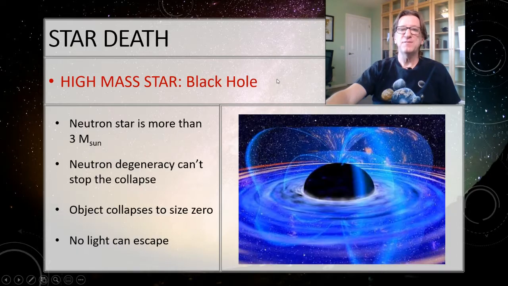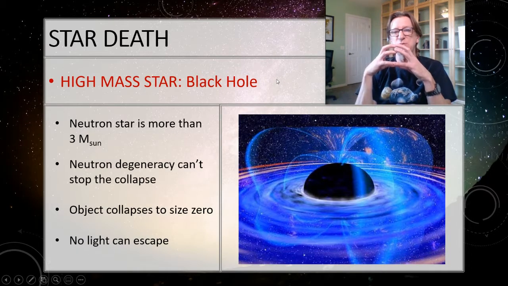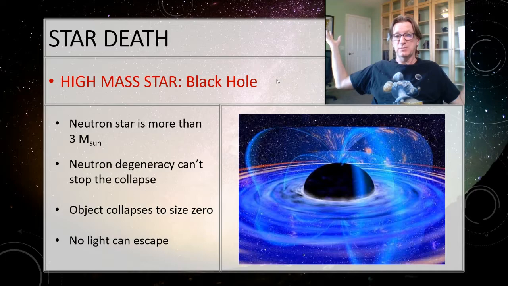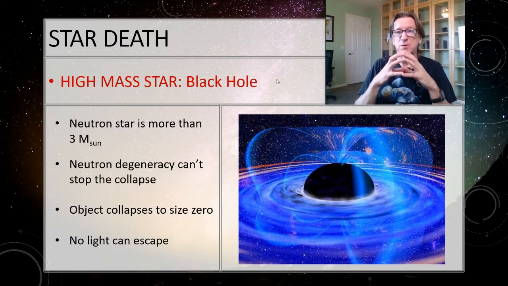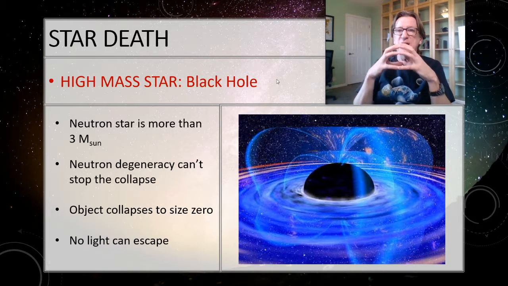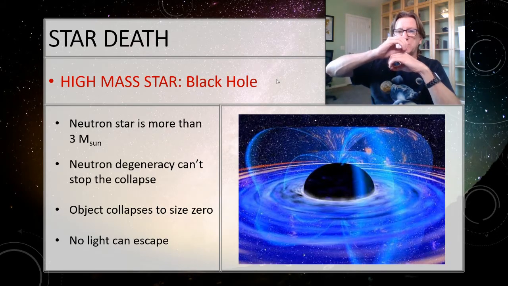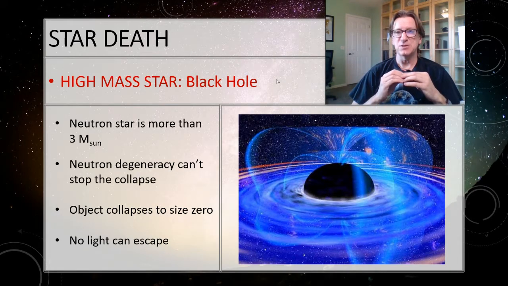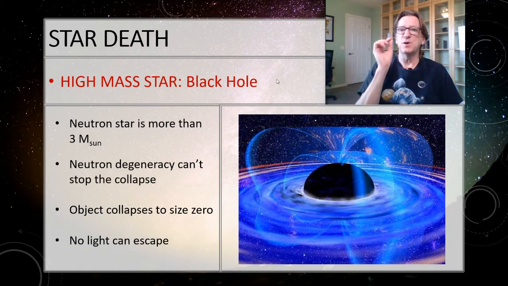If I have a very high mass star, suppose that neutron star has a mass that's greater than 3 solar masses. So after everything's blown apart, I've got 3 solar masses of neutronium left over. So that means that original star had to be 15, 20 solar masses. Had to be huge to start off with. So if I have more than 3 solar masses in one place, then even neutron degeneracy can't stop the collapse. Those neutron marbles break. At this point, there is nothing in the universe that can stop the collapse of that star, the neutron star. So it's going to collapse down to size 0. Not very, very small, 0. So at this point, the gravity is so strong that light can't escape, and that's a black hole.